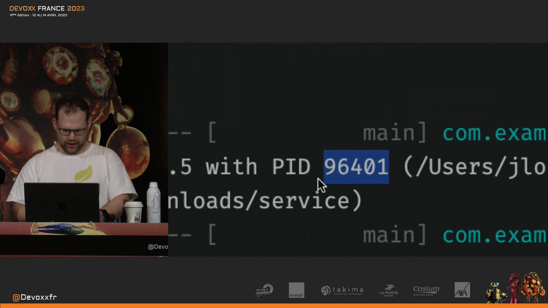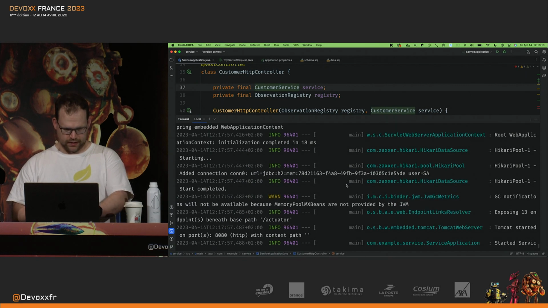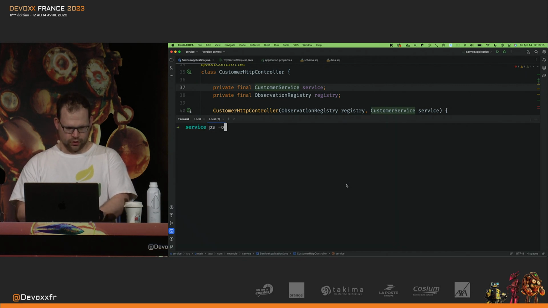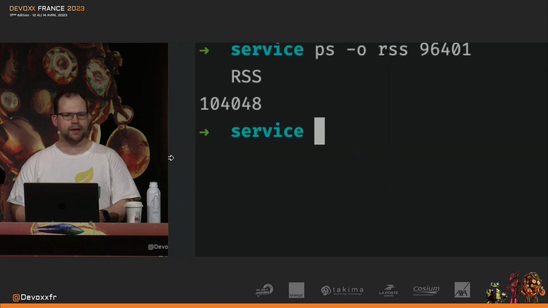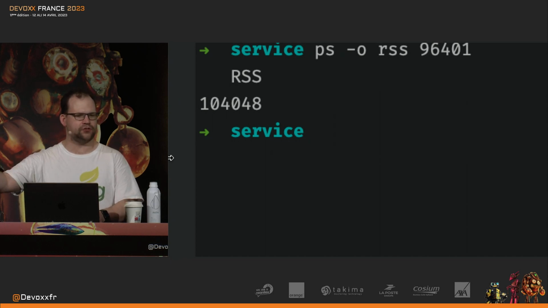So here's the process identifier, right? I'm going to go here, ps -o RSS, and I'll paste that. That'll give me the memory of that application. Oh, that's nice. 100 megabytes for an embedded web server, application, database layer, etc. Of RAM. How much memory does your application take in production?